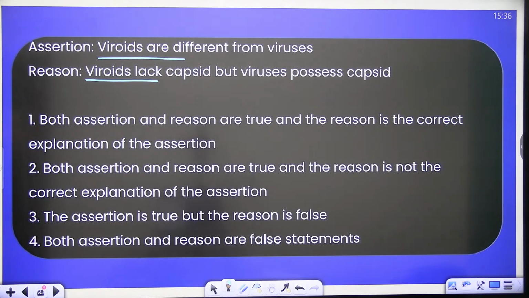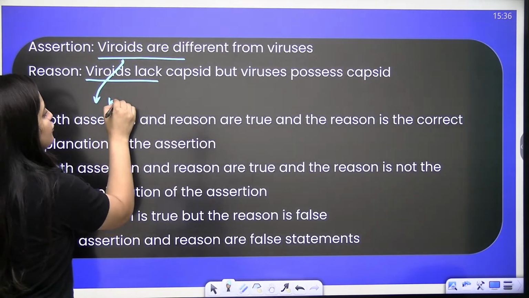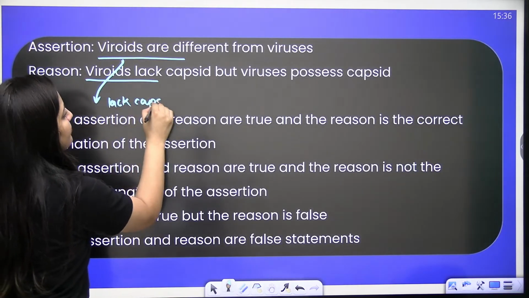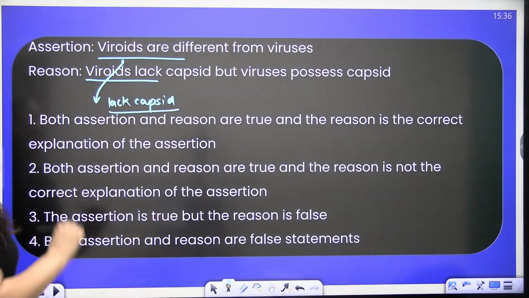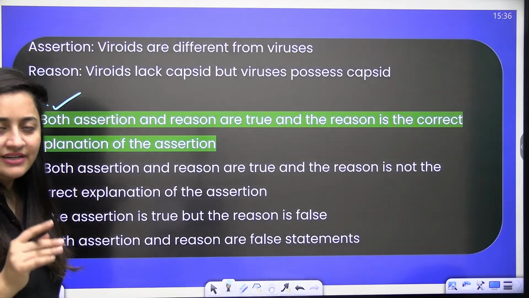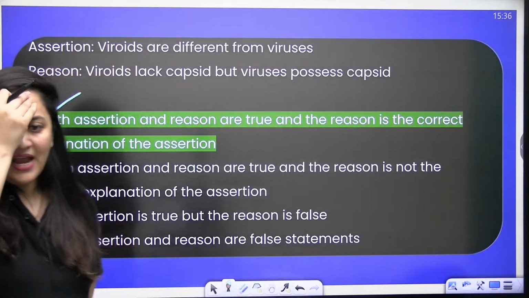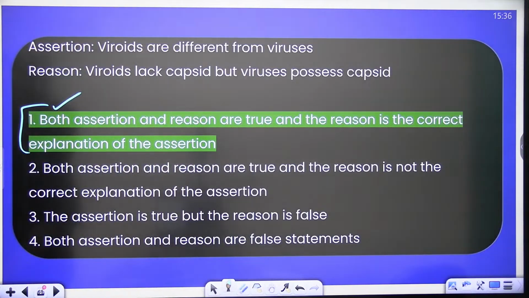Remember, viroids are even smaller than viruses, and they actually lack capsid. They do not have the protein coat, they just have the genetic material. So definitely the answer here is both assertion and reason are true, and reason is the correct explanation of assertion.